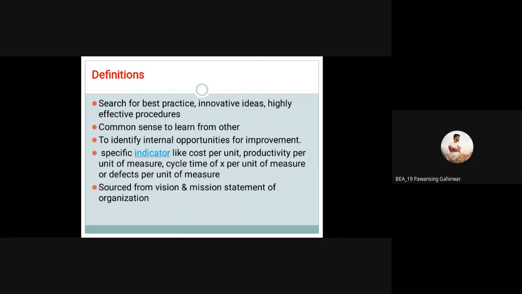Suppose in your industry we want to hire one employee. For that purpose also we have to benchmark. Generally there is a group discussion or interview.